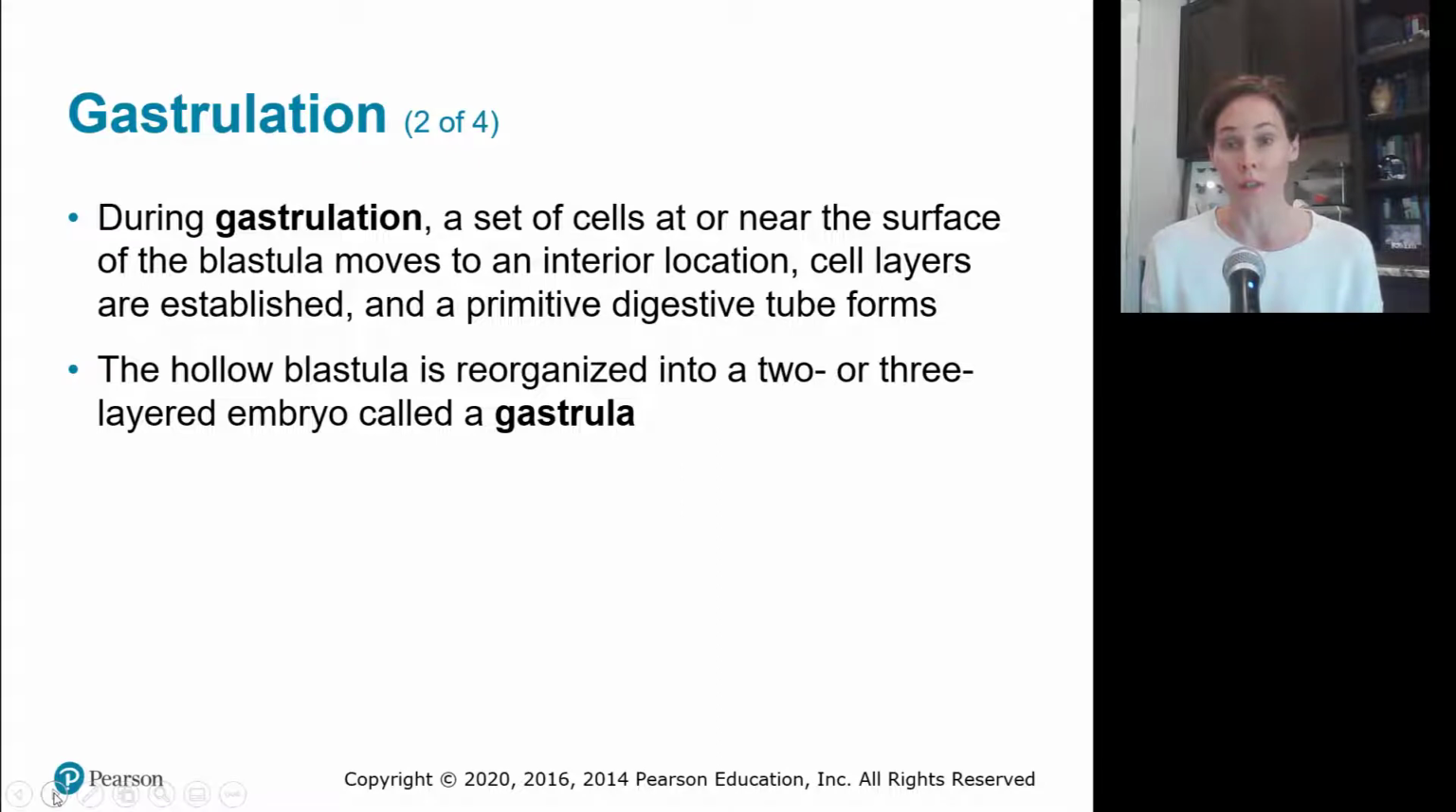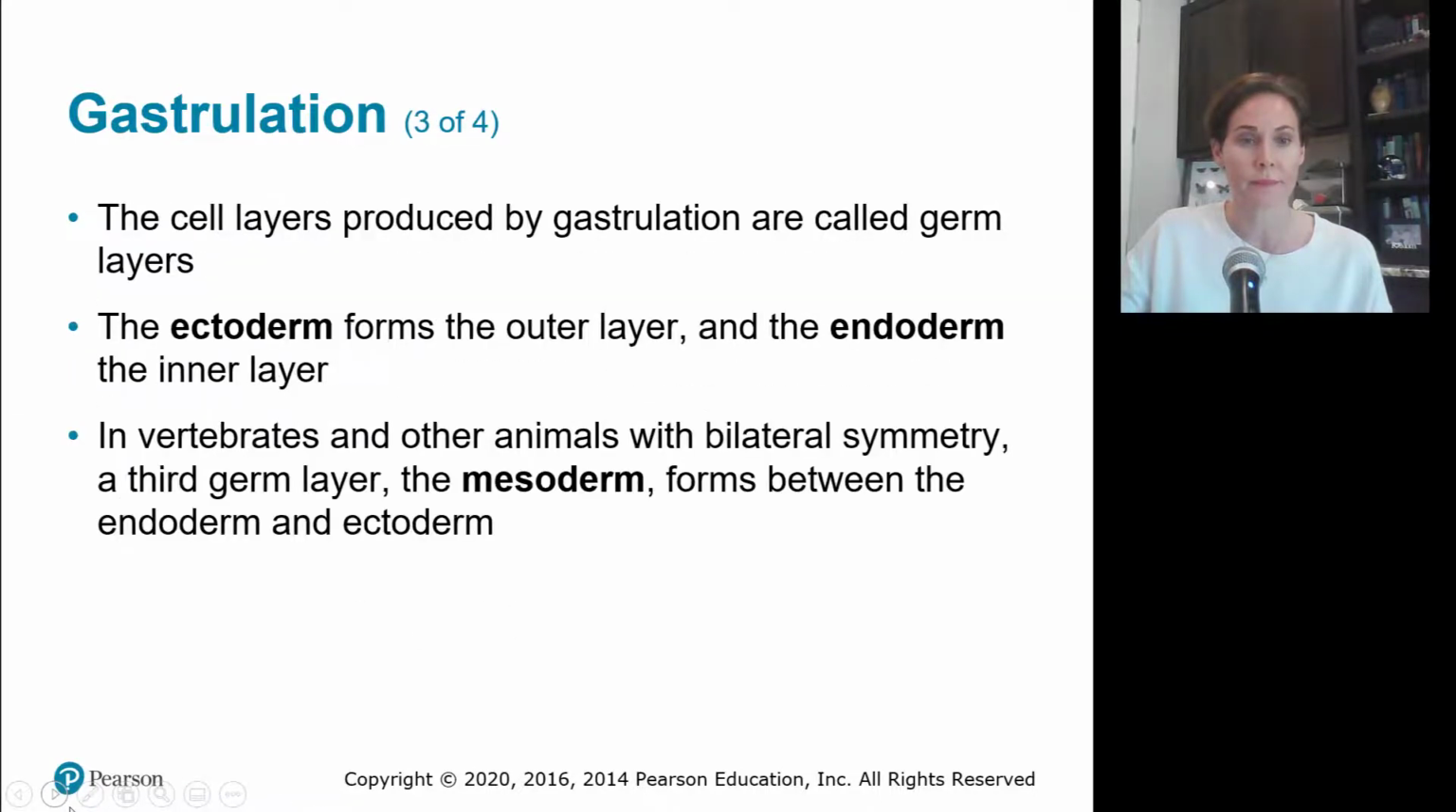This is the start of digestive tubes and also the different types of organs and cells that occur inside and throughout our body. A hollow blastula is reorganized into a 2 or 3 layered embryo called a gastrula. The cell layers produced by gastrulation are called our germ layers. So we have an ectoderm, an endoderm, and a mesoderm. Ectoderm is the outer layer, endo is inner, and those that have bilateral symmetry will have a third germ layer called a mesoderm that's in between. Meso, middle; endo, inside; ecto, outside.